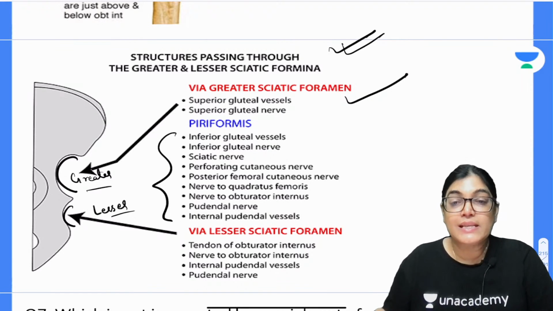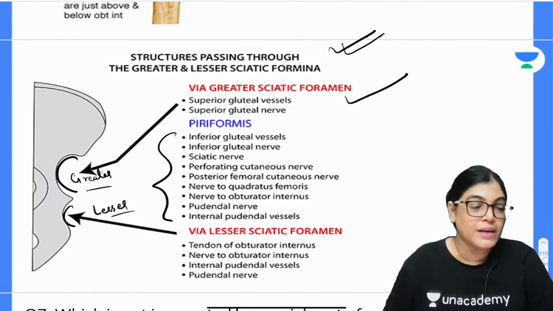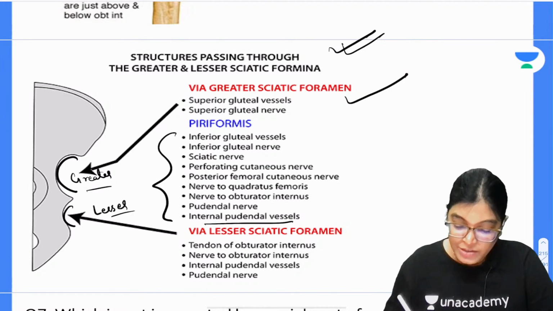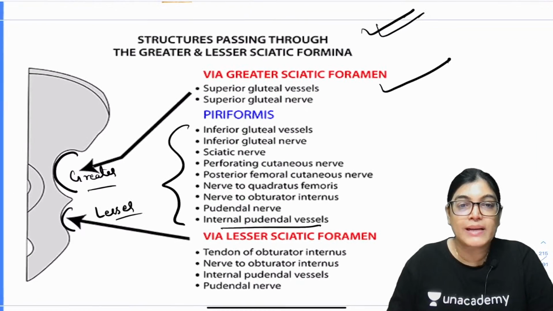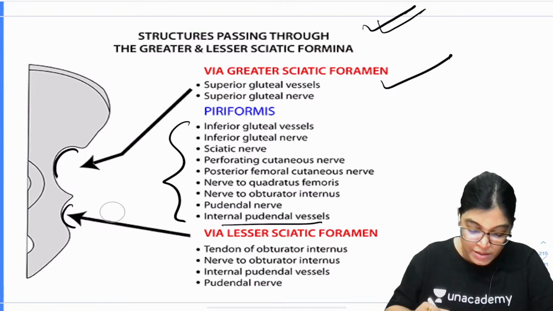Inferior gluteal vessels, inferior gluteal nerve, perforating cutaneous nerve, posterior cutaneous nerve of thigh, nerve to quadratus femoris, nerve to obturator internus, pudendal nerve and internal pudendal vessels. All of you, if you want to revise, please quickly revise the structures passing through the greater and the lesser sciatic foramen, which has been shown here.